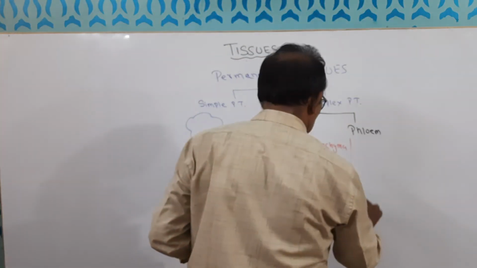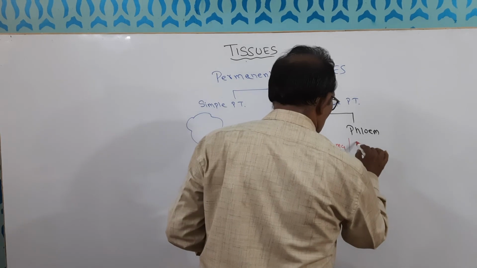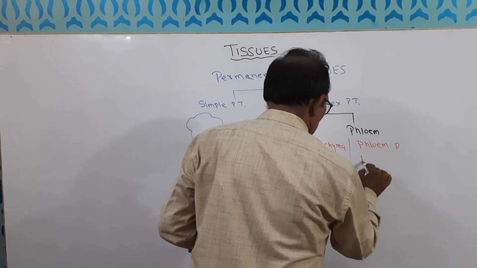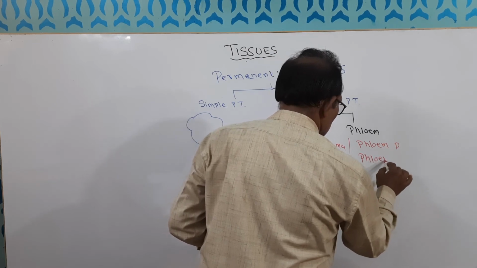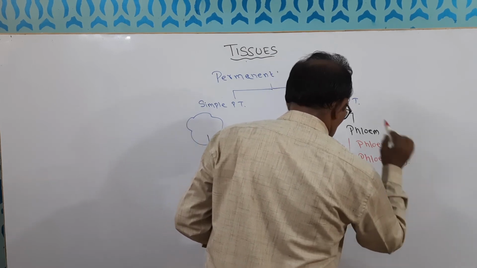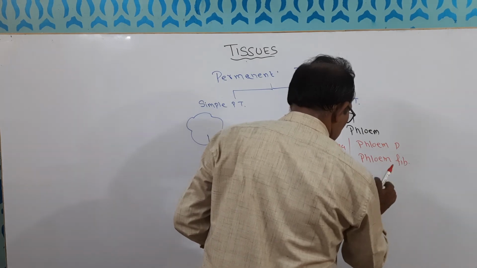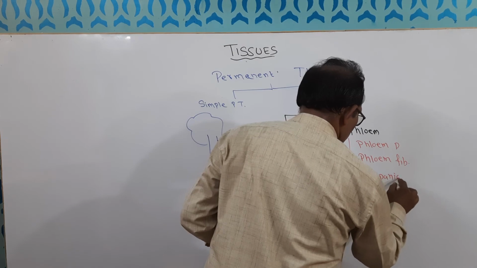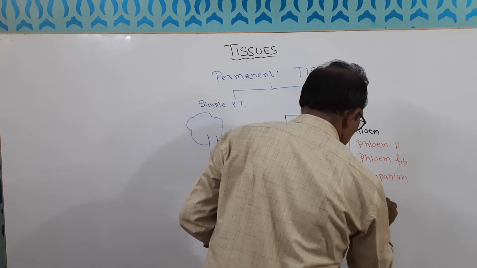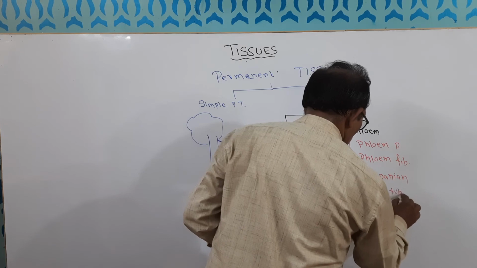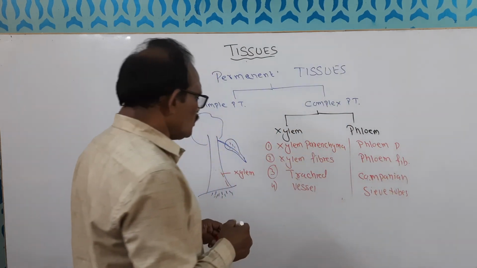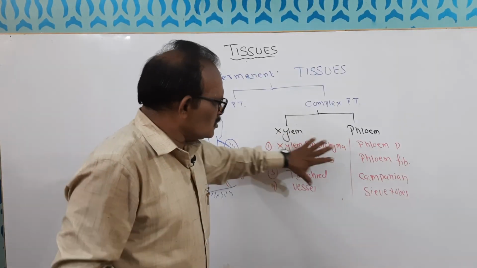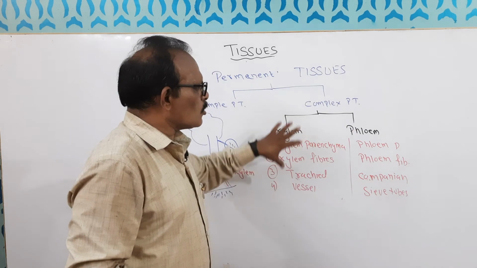सेम फ्लोएम में भी वही होता है. Phloem parenchyma, phloem fibers, then companion cells and sieve tubes. ठीक है. See, इतने सारे अलग अलग सेल्स हैं. That is why they are called complex tissues.